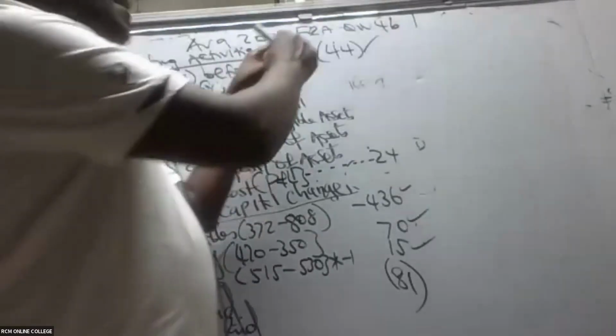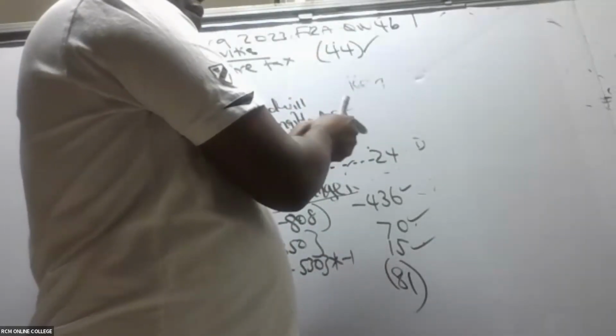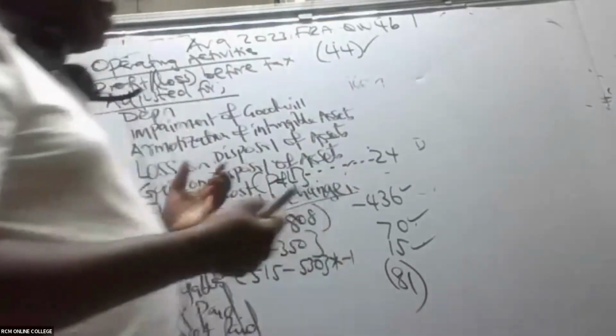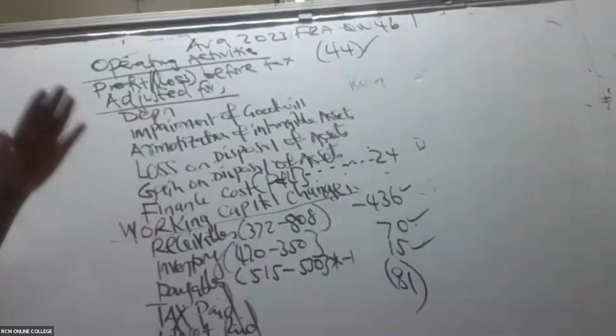Why are we adding costs back? Remember, this person did a mistake and he deducted this 24 and he ought not to have done that. So then how do we correct? To correct in this case here, we add back. So finance cost 24, we are adding back.